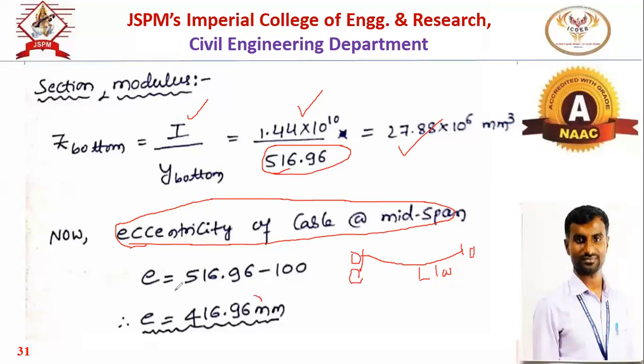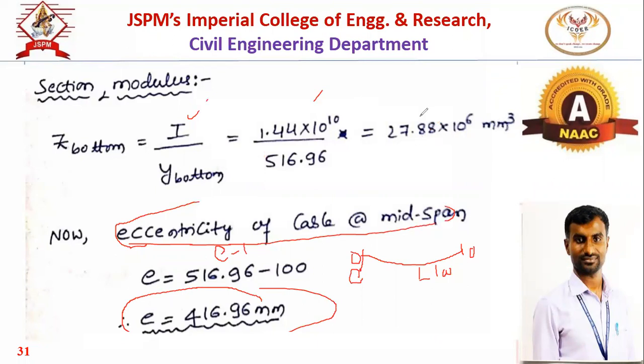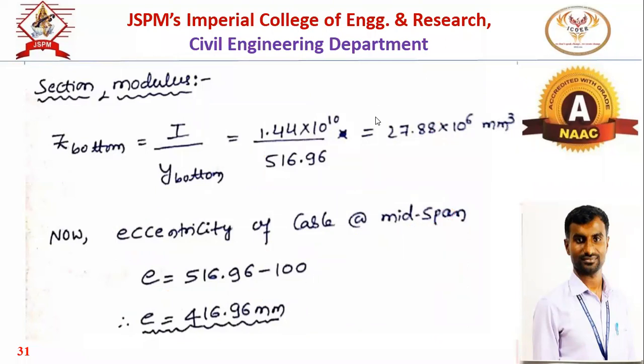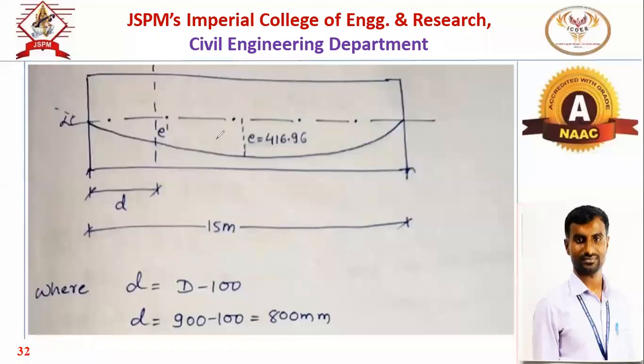So the effective eccentricity at midspan will be the YB bar minus the given eccentricity of 100. So YB bar minus 100. So what we get here is 416.96 mm. This is the effective eccentricity at midsection, or midspan. Now this is the diagram. So this is the eccentricity 416.96.